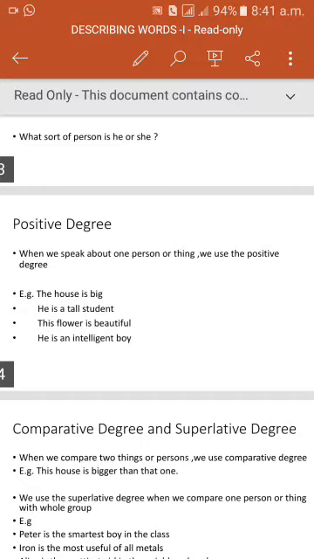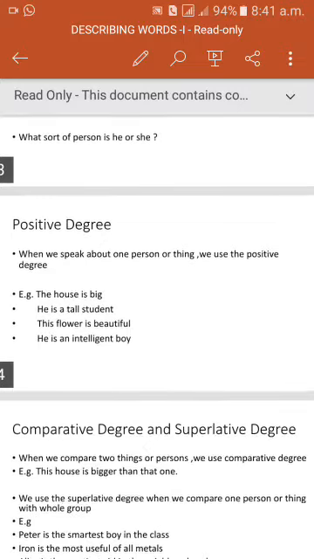The superlative form of the adjective compares more than two, compares one person with the group, one thing with the group. So it is comparison, but the comparison is between one person and the group related to that person, one thing and the group related to that thing. So this is the use of positive, comparative, and superlative.